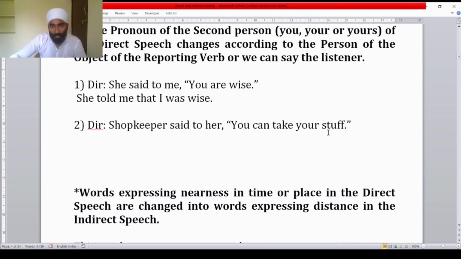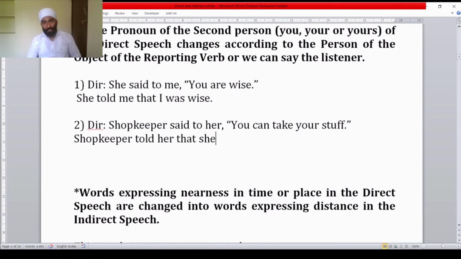Come to the second example of this type. The shopkeeper said to her, "You can take your stuff." The shopkeeper told her that she could take her stuff. In this sentence, the object of the reporting verb is her. She is female gender, so according to that we are making changes. Shopkeeper remains as it is, the subject. Told we have used instead of said to. Thereafter her will remain her. Comma and inverted commas we have removed and used that.